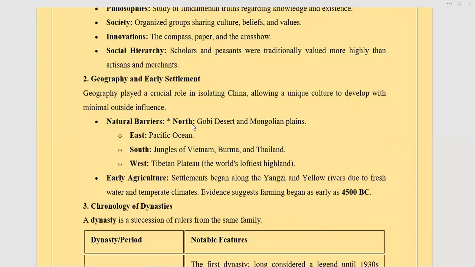So first of all, if we look at ancient China, you can look at the map in your snapshots. Natural barriers: in the north, there was the Gobi Desert and Mongolian plains. Then in the east, there is the Pacific Ocean. In the south, there are the jungles of Vietnam, Burma, and Thailand. And in the west, they were basically bounded by the Tibetan plateau, which is very cold.